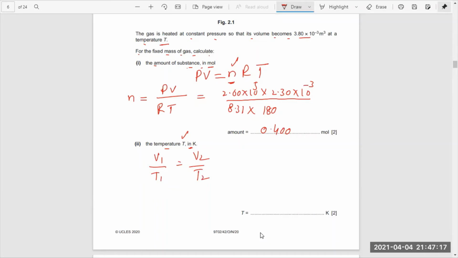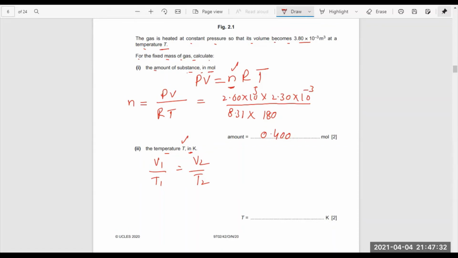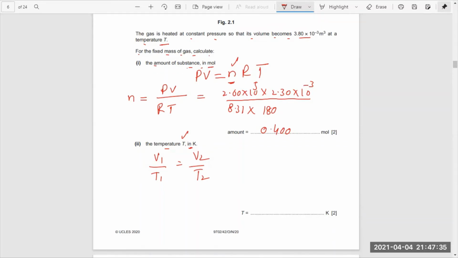So this is called Charles' law. The volume and the temperature are directly proportional to each other while the pressure is kept constant. So when we equate them, it becomes V1 over T1 is equal to V2 over T2. Putting in the values, we can easily get the unknown temperature T2, which is equivalent to T over here.